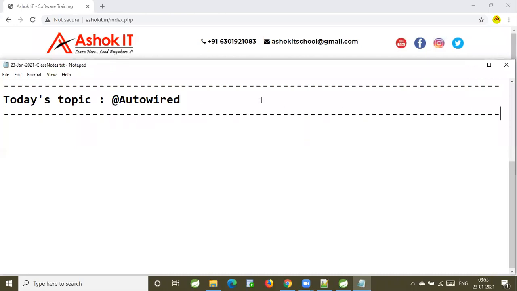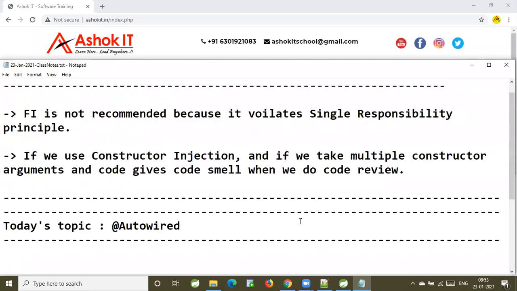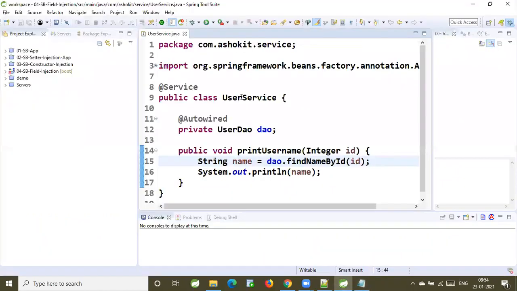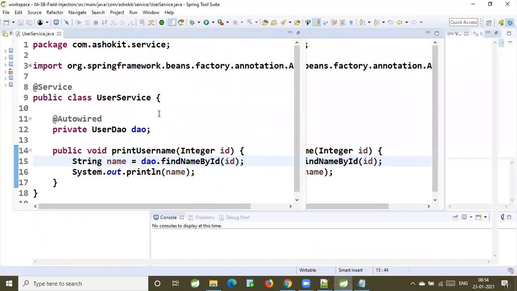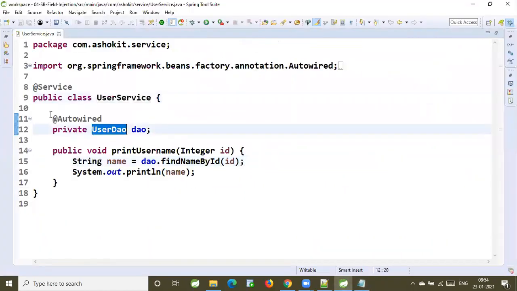I did not get your question. So my question is, suppose you have a service, you have a DAO. Okay, let me take here. You have a service and you have a DAO, and the DAO is treated as a field in the service. This is what I'm talking about. This is field injection, sir.